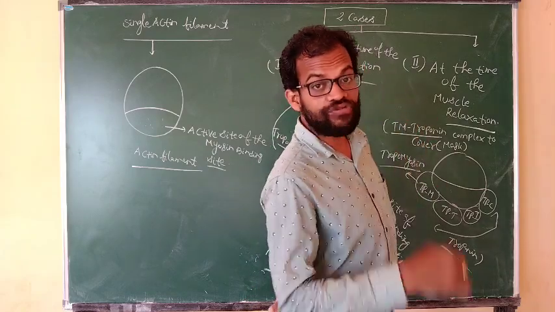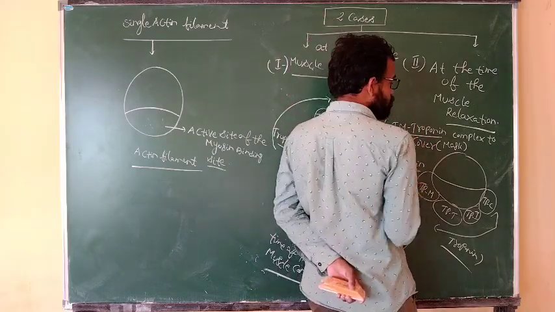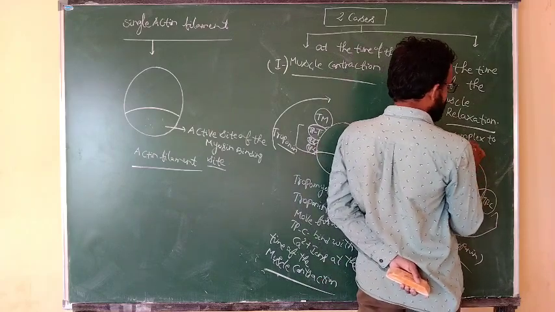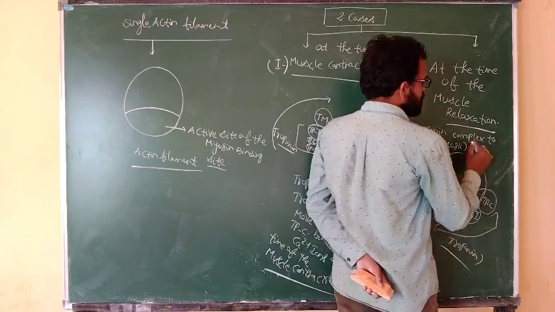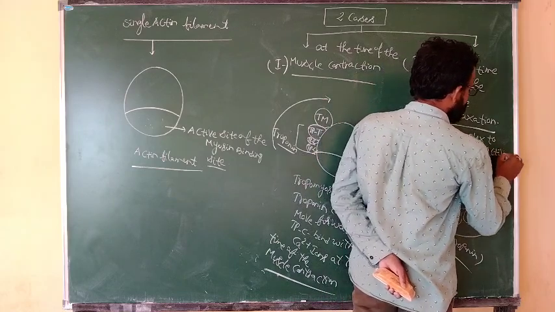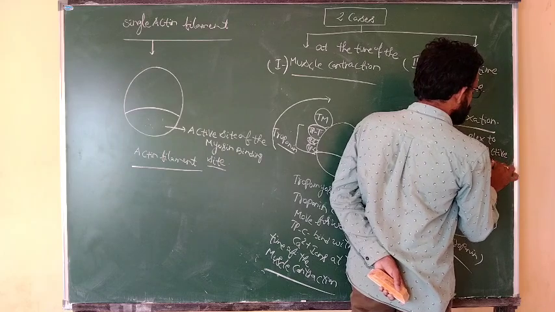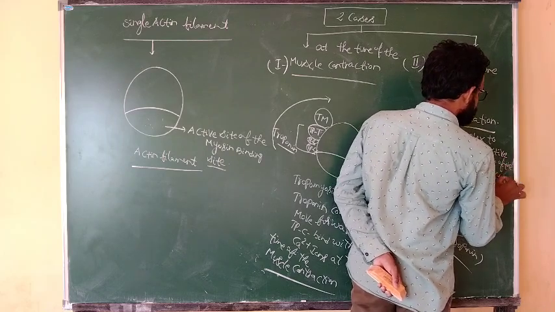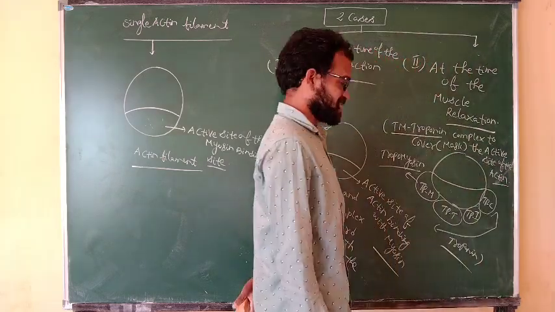The actin binding to the myosin head is blocked because the active site of the actin is covered by the complex.